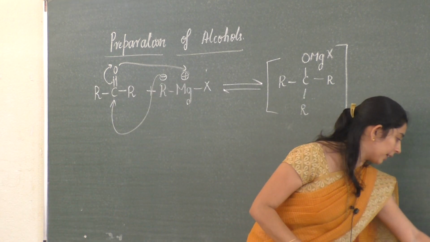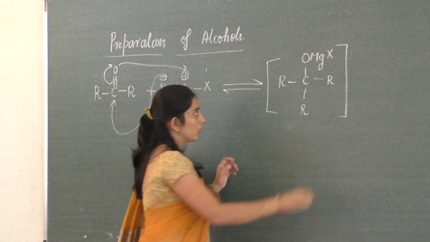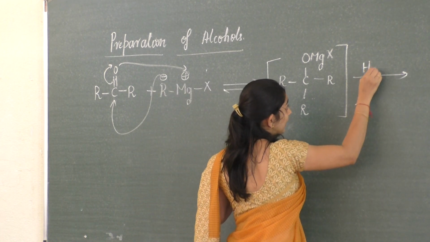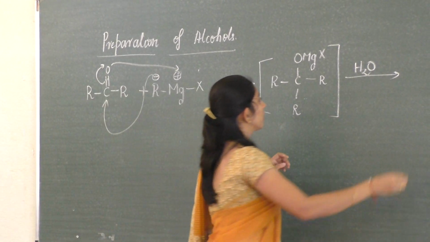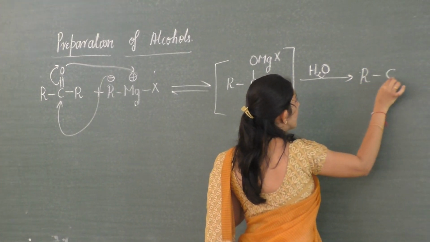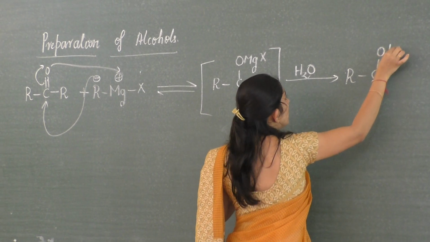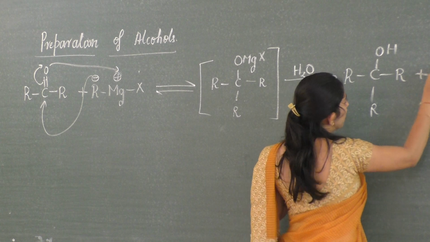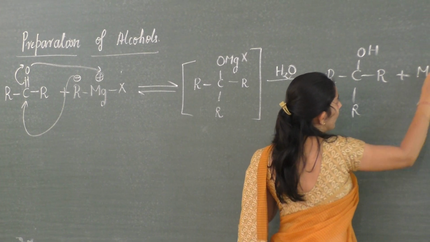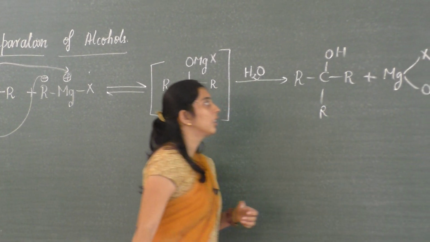Next, hydrolysis with H2O. Treating with water molecules, we are going to get R, C, OH, R, R plus Mg(X)OH. What is this?